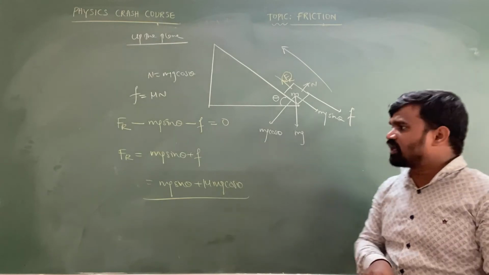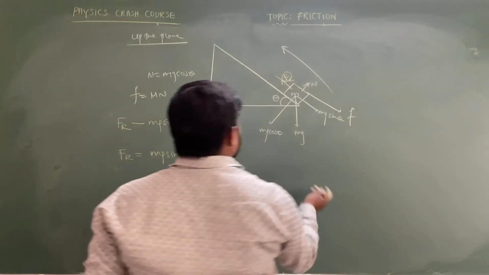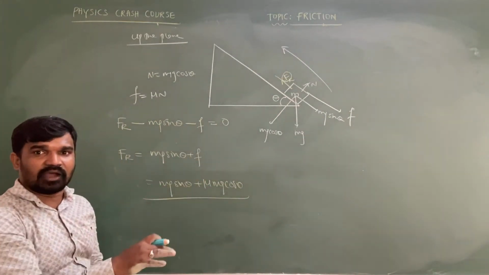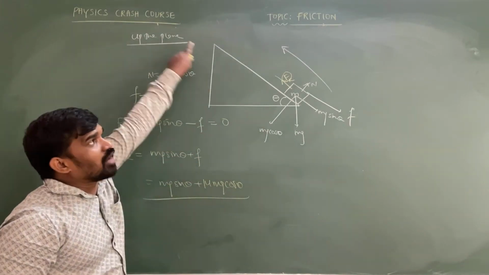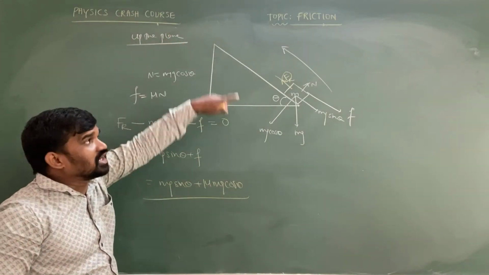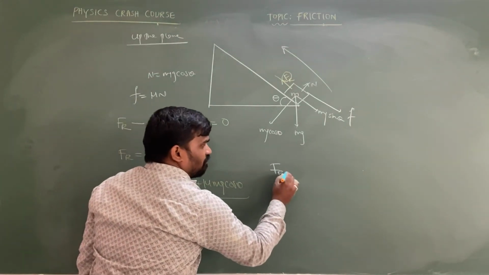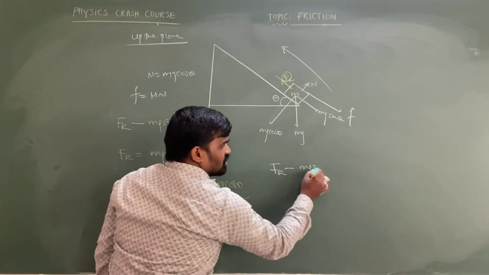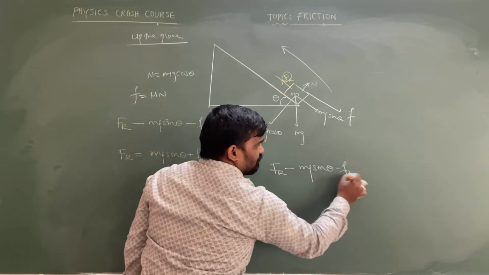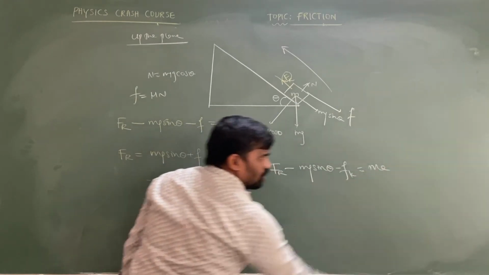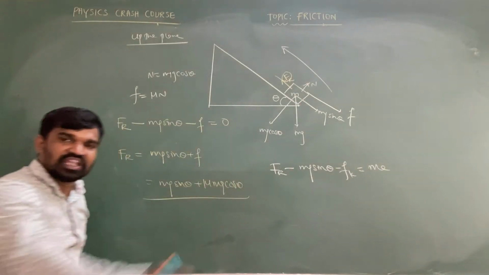Another important point, my dear intelligent: if a force acts on the object so that it gets upward acceleration, then Fr minus mg sin theta minus friction is equal to total mass into acceleration. This is a simple technique.